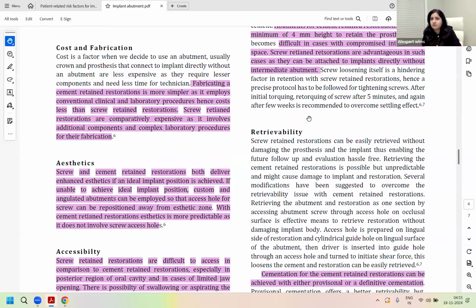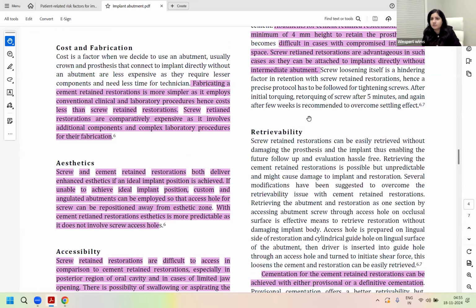In terms of aesthetics, both can deliver enhanced aesthetics, but you know that there is a top hole on the restoration to accommodate the screw, which is then covered by your direct restoration. So that is why your cement retained restoration aesthetics are more predictable versus your screw retained ones, because that hole is getting filled by a direct restorative material.